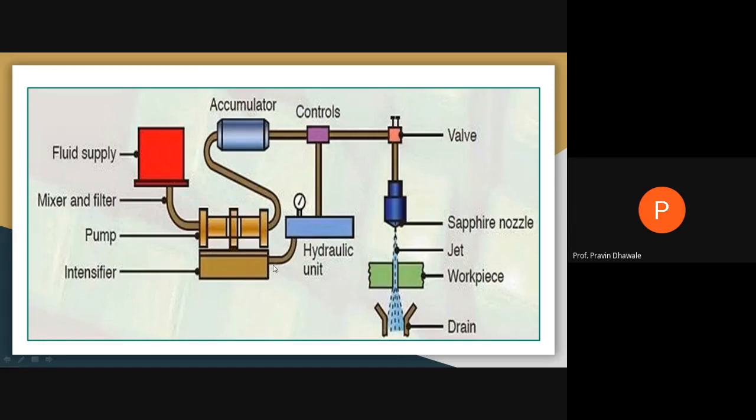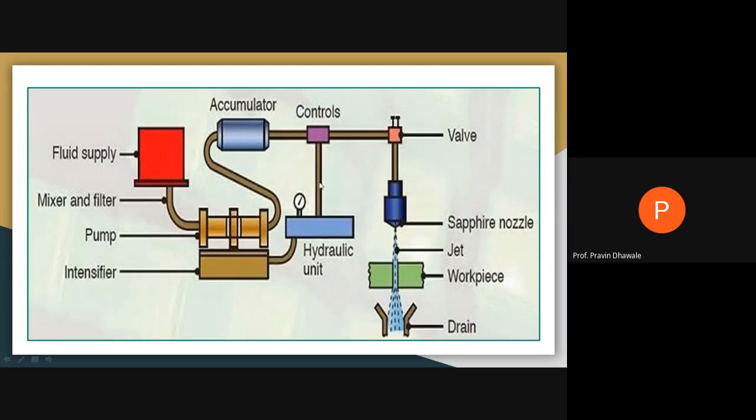What is the function of the intensifier? The intensifier again increases the pressure on the water beyond the limit of this pump. So that high pressurized water, when its pressure is increased by the intensifier, will be passed to this nozzle. This is the sapphire nozzle. Sapphire is the material of the nozzle.